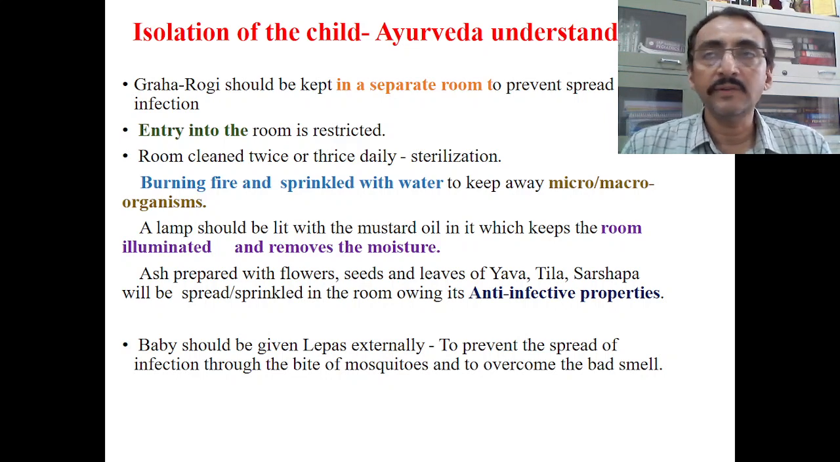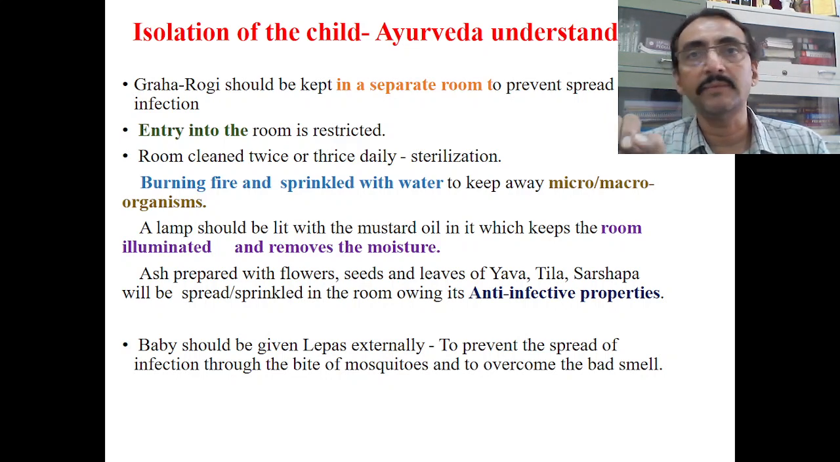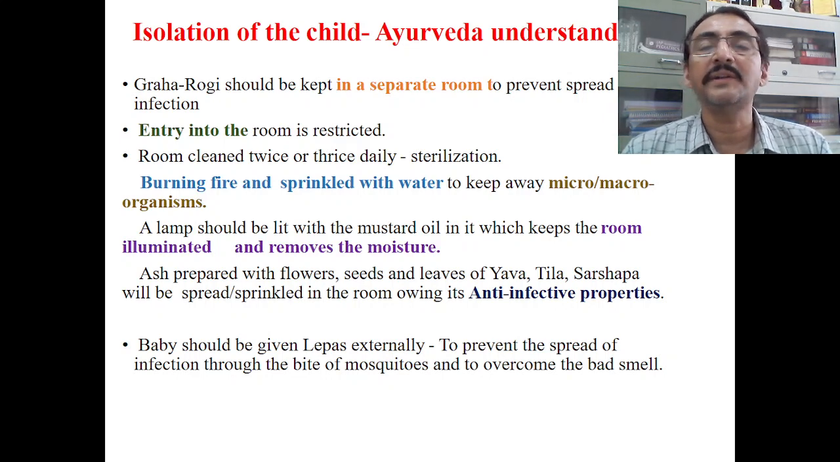Now, we know that this is the first line of treatment, and this also explains why grahas are compared with microorganisms. In the first series we have seen that Graha Rogas are nothing but microorganisms. The disease caused by a microorganism is an infectious disorder. In infectious disorders, the first line of treatment is isolation, and Ayurveda also says that isolation is the first line of treatment. Ayurveda says that entry into the room should be restricted.